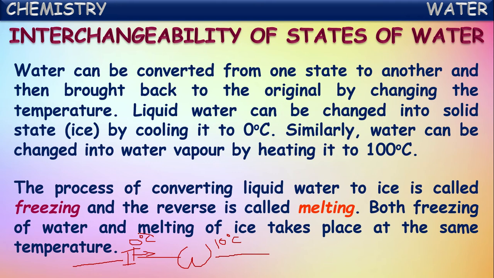So we say for ice and water, melting point and freezing point are both one and the same, that is 0 degrees Celsius. Simply, the melting point of ice is 0 degrees Celsius and the freezing point of water is 0 degrees Celsius.